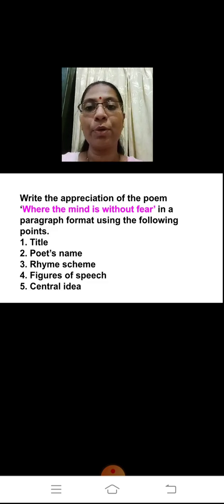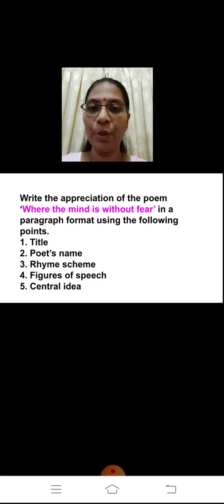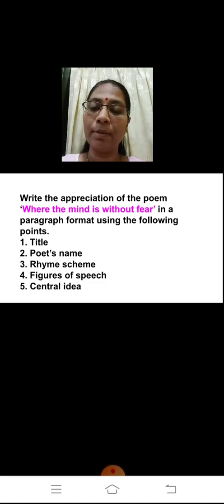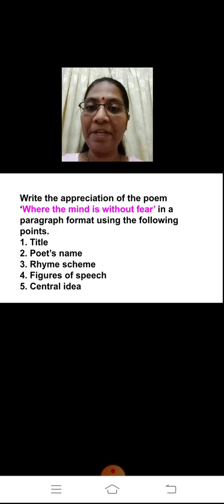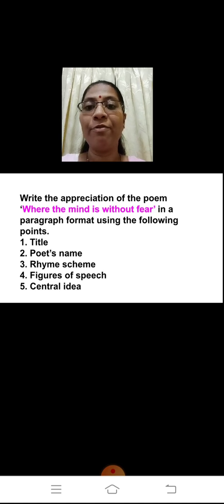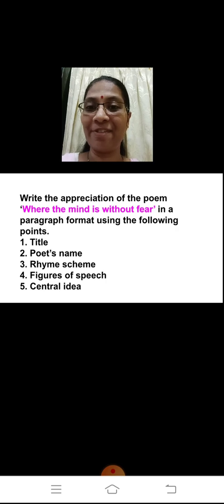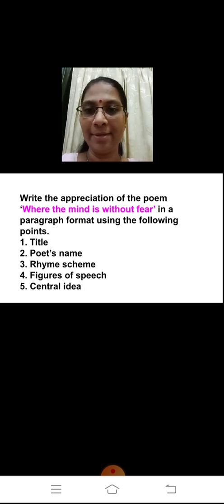Again I repeat, you can do it on a full scape paper or on your assignment sheets, whatever is available with you. Fine. Now along with this, yes children, since we have already finished 2 lessons and 1 poem, after every lesson and the poem we have discussed the written work, we have discussed certain question answers. Yes, I have given the format. So that will be your written work. That is going to be the written work of the poem and the lessons.